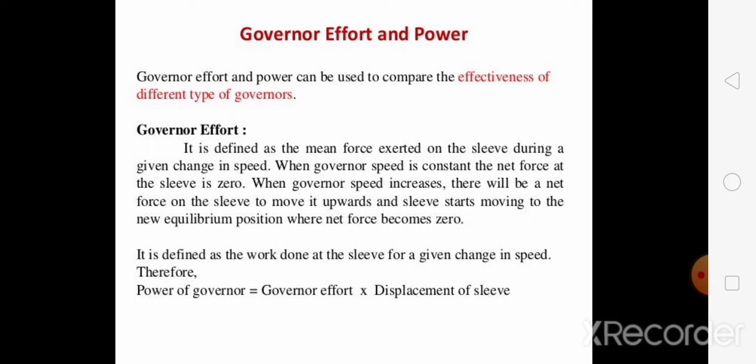The distance covered by the sleeves till it gains the new equilibrium position, multiplied by governor effort, that is the resistive force experienced by the sleeve, is nothing but the power of governor. So power of governor is equal to governor effort into displacement of sleeves.